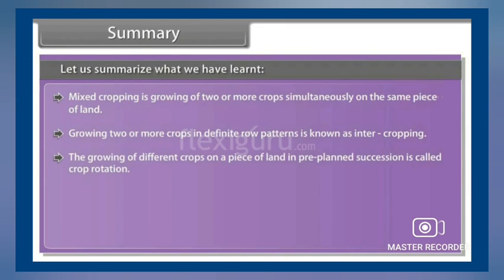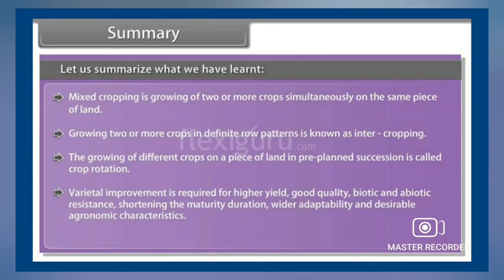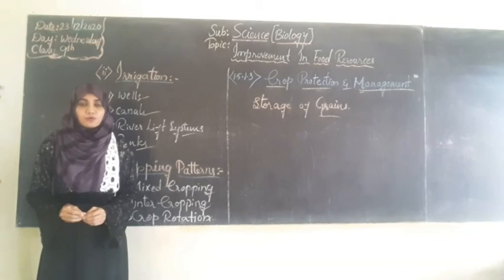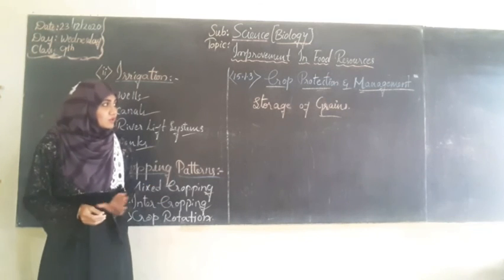The growing of different crops on a piece of land in pre-planned succession is called crop rotation. Varietal improvement is required for higher yield, good quality, biotic and abiotic resistance, shortening the maturity duration, wider adaptability, and desirable agronomic characteristics.